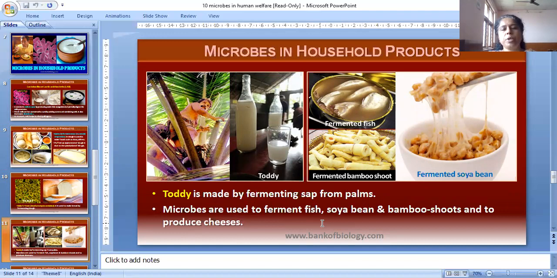Microbes are used to ferment fish, soya bean, bamboo shoots and to produce cheese. Here we see fermented soya milk, fermented fish, fermented bamboo shoot, and how toddy is prepared.